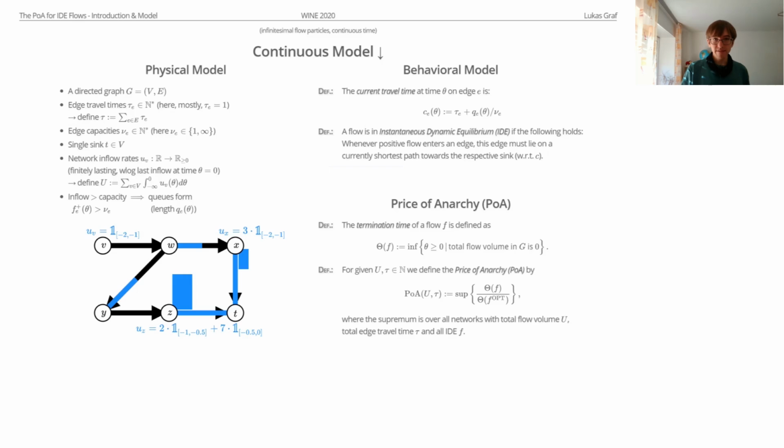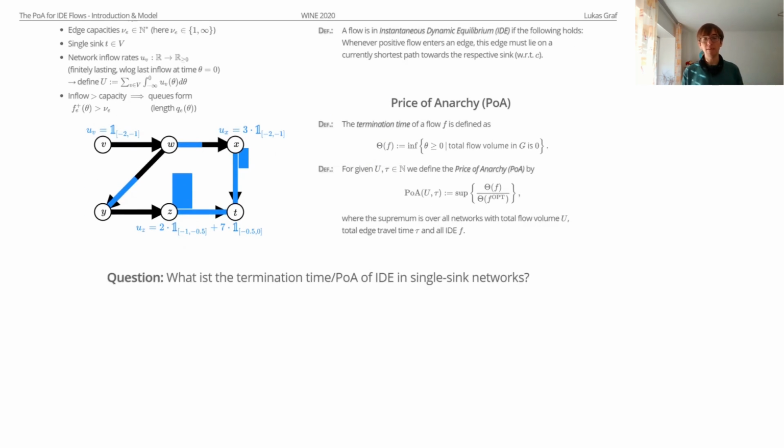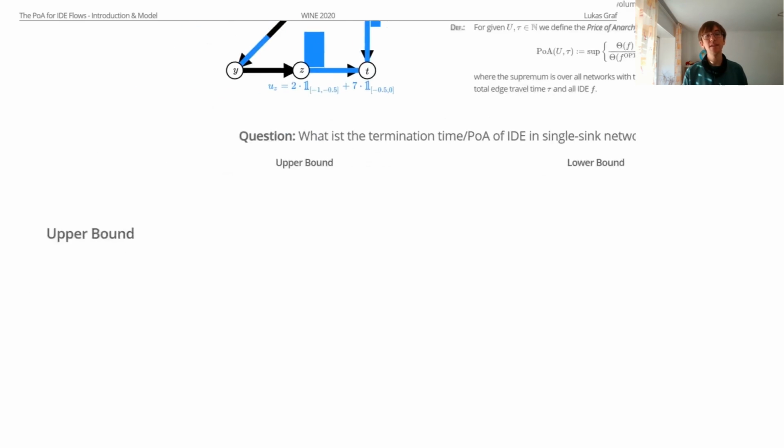And now we can turn to our main question for this talk, namely: what is the termination time, or the price of anarchy, for IDEs in single sink networks? I want to answer this question in two parts. First, I want to give you an upper bound on the price of anarchy, and then I will give you a lower bound on the price of anarchy. So let's start with the upper bound.